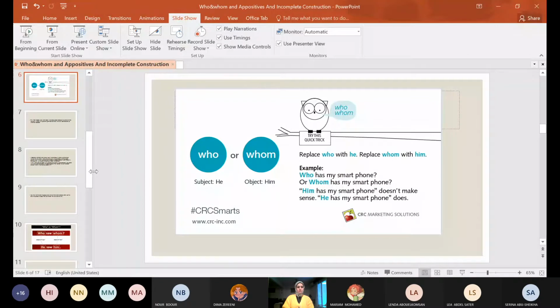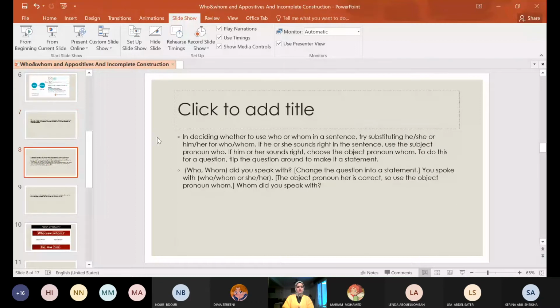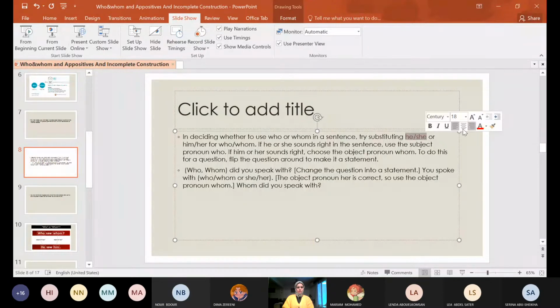Okay? Nobody uses it, as we said, but we have to follow this rule. In deciding whether to use who or whom, try to replace he and she for who, him and her for whom. If he or she sounds right in the sentence, use the subject pronoun who. If him or her sounds right in the sentence, use the object pronoun whom.